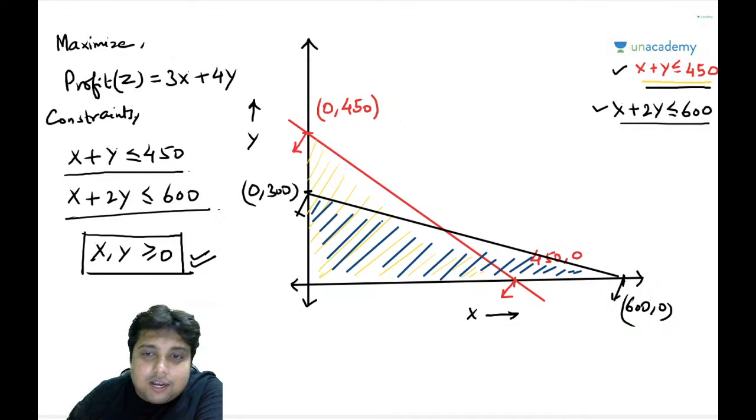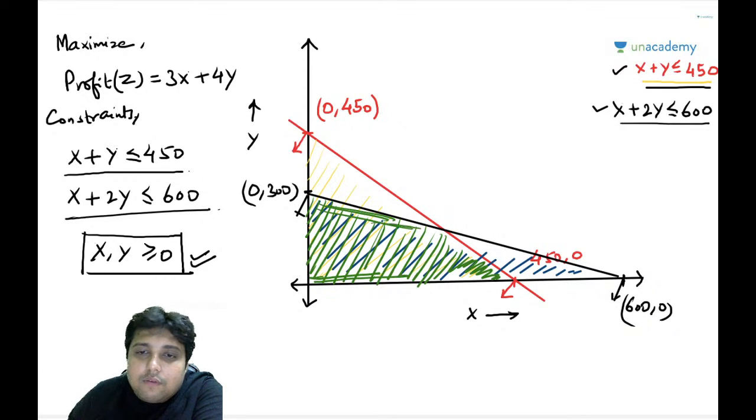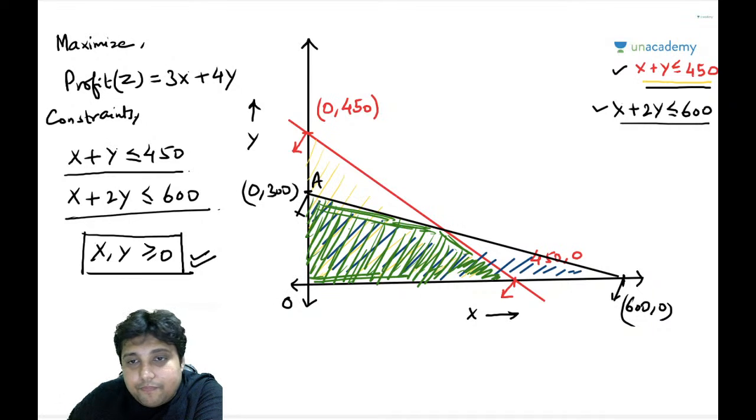Now let me use green color. Now what I am going to do, I am going to highlight that region, which is basically the common region between both these lines. So this green region that I have marked, let me just mark the boundaries also: O, A, B and C. So this is 450 comma 0, remember guys, right?